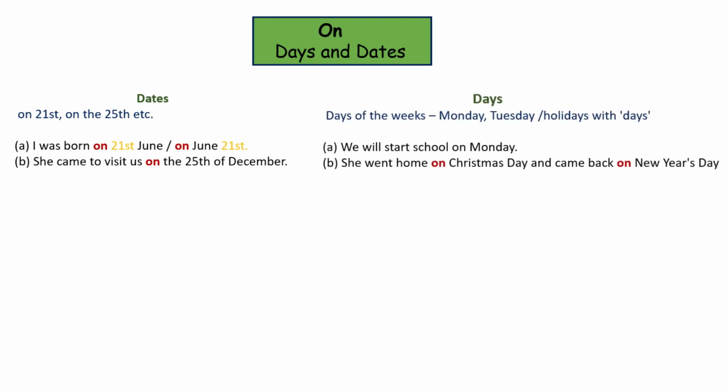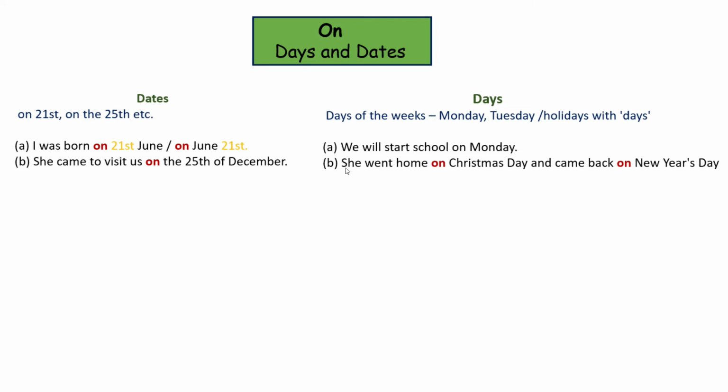And also for days of the week, for example Monday, Tuesday, Wednesday, Thursday, and on holidays which have "day" on it. I will repeat, on holidays which have "day" on it. We will start school on Monday. We use on for days of the week: Monday, Tuesday, Wednesday, etc. And B, look at B, this is very important.